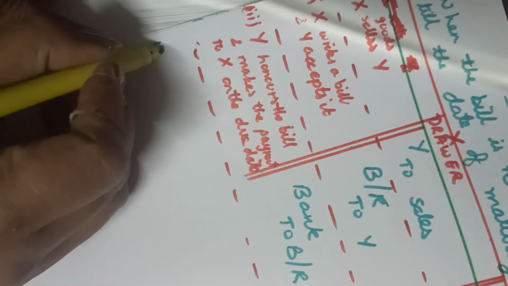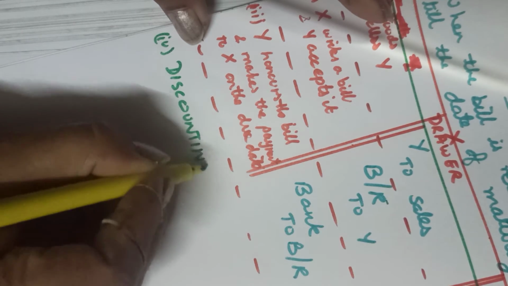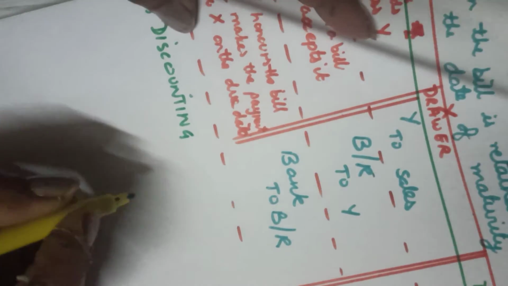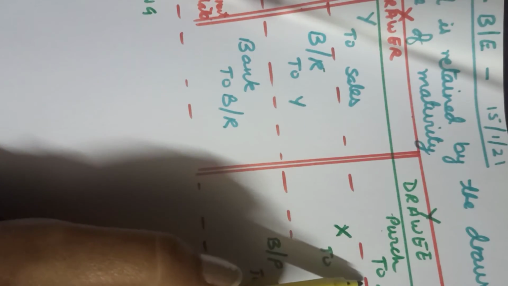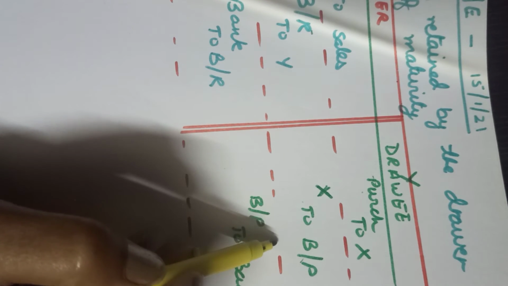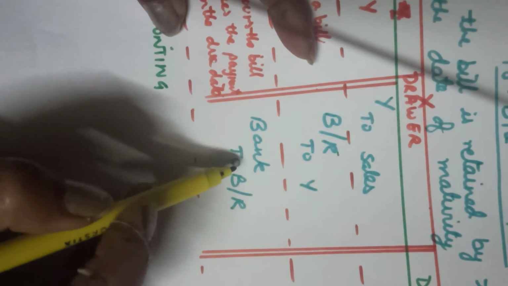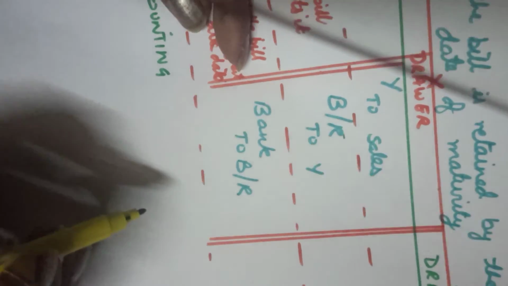The accounting treatment for this will be when discounting. This is in the case of discounting. Discounting of the bill of exchange, the first entry remains the same. In the books of X, I am discussing in the books of X first. Y to sales. In the books of Y, purchases to X. Acceptance is received on the same day, BR to Y. X to bills payable on the same date. Now, in place of the payment being made, this entry will be replaced by the next entry.